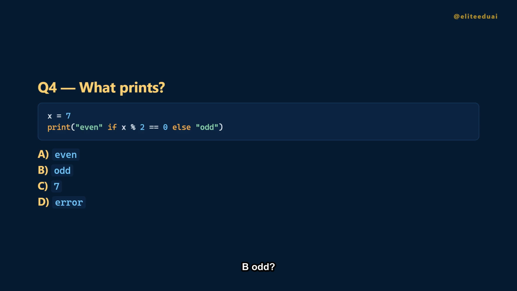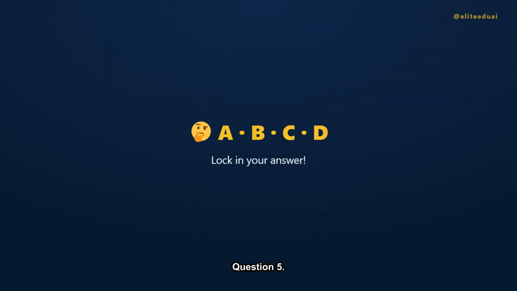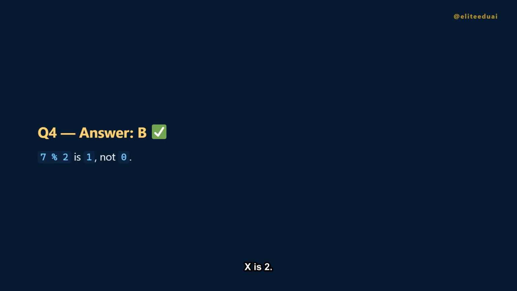Question 4. X is 7. Does the ternary print even or odd? Is it A, even? B, odd? C, 7? Or D, an error? The answer is B, odd. 7 modulo 2 is 1, so the condition is false and it prints odd.